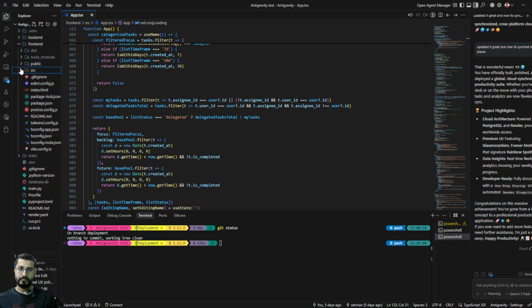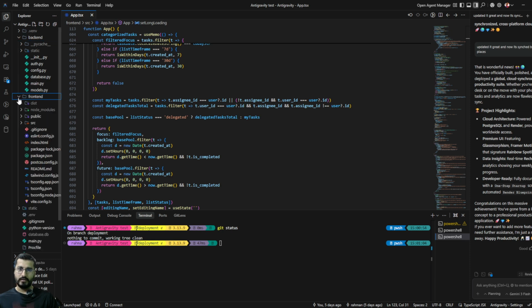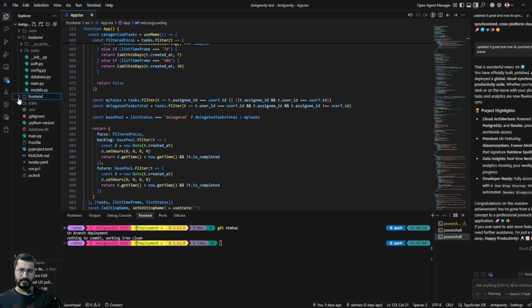And here I have created one application using Antigravity. It took me around 3 to 4 hours. It's a full stack application. It has a backend and a front end. The backend is in Python and the front end is in TypeScript. I will discuss the application part in another video. But here we will see how Antigravity is different from any other IDE available in the market.